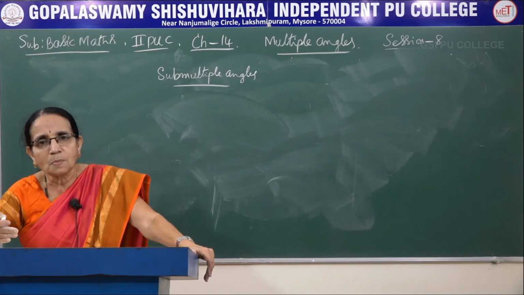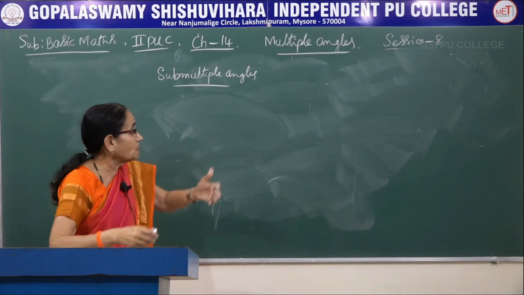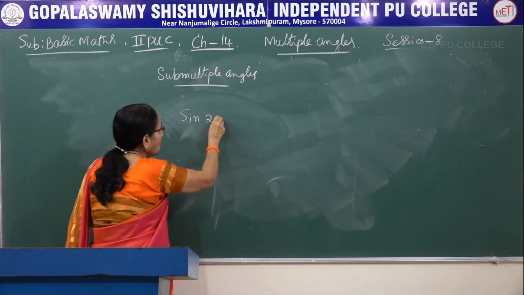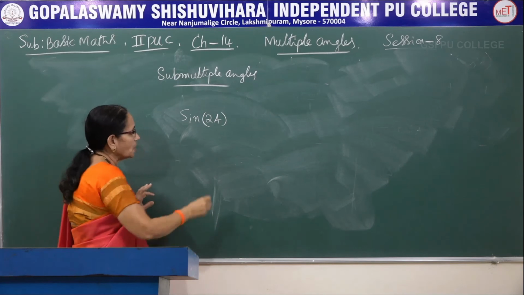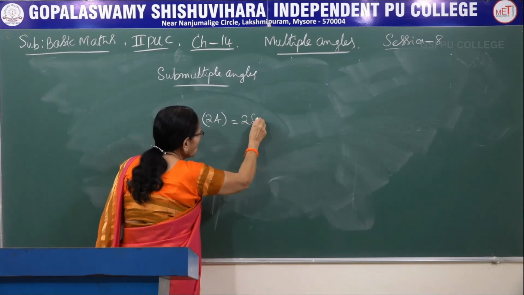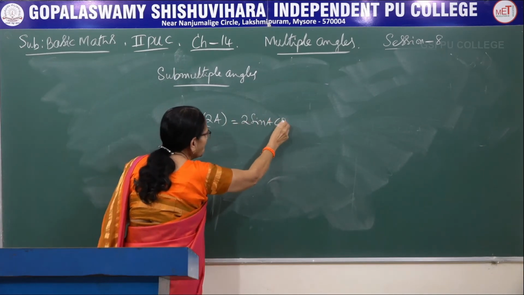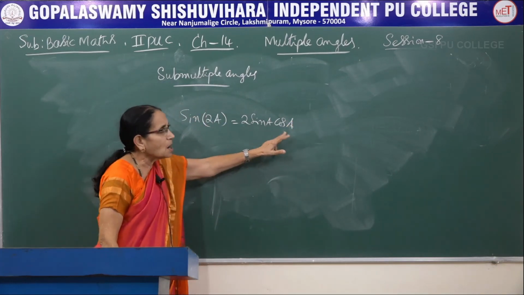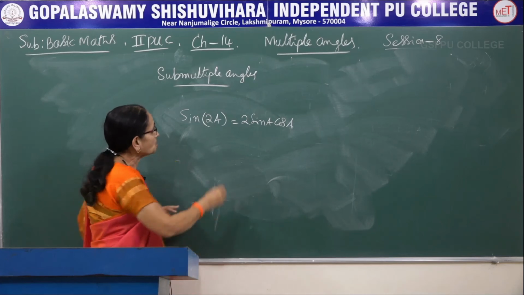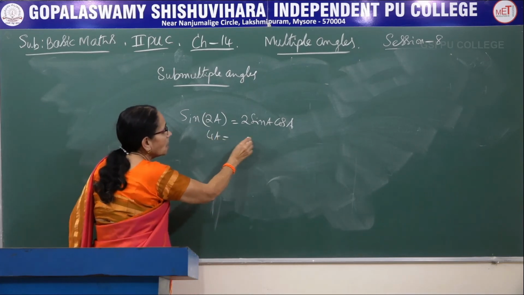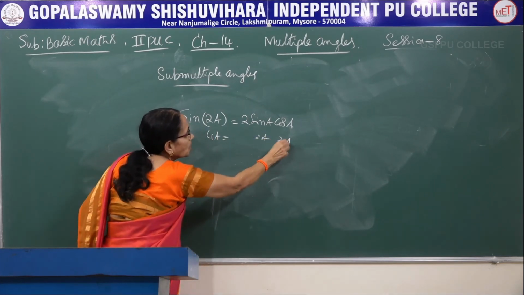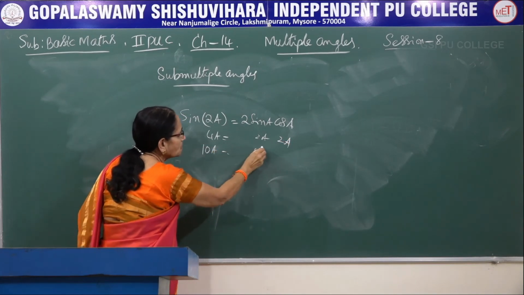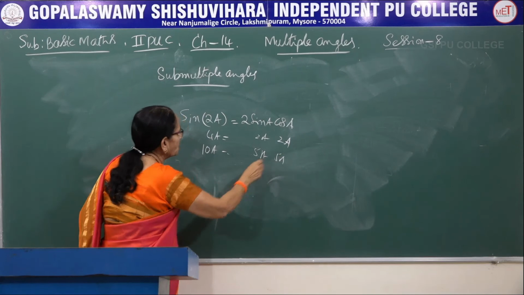So in the previous session, when I considered sine of 2A, at the end of the session, I told you that when you consider only one formula, for example, here 2A is there, the right hand side would be half of that value. So suppose you take 4A, half of that means it becomes 2A and 2A. Suppose I am taking 10A here, half of that means 5A, 5A.